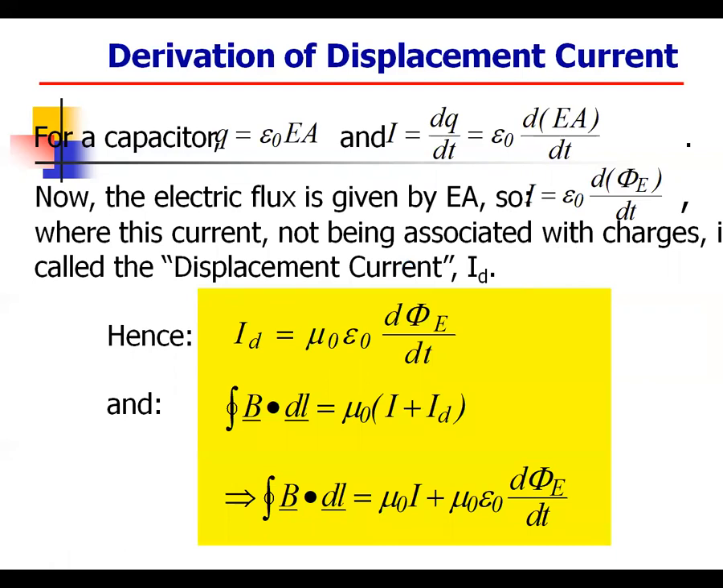So this equation can be written as integral B dot dl equal to mu naught (I plus I_d). Therefore we can write integral B dot dl equal to mu naught I plus I_d. The I_d value becomes mu naught epsilon naught d phi E by dt. So we have to put it there.